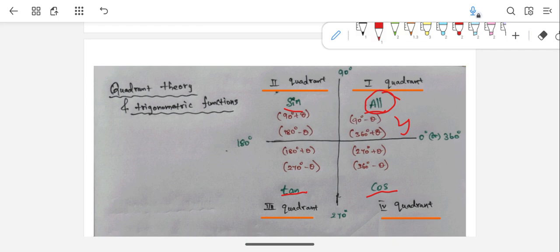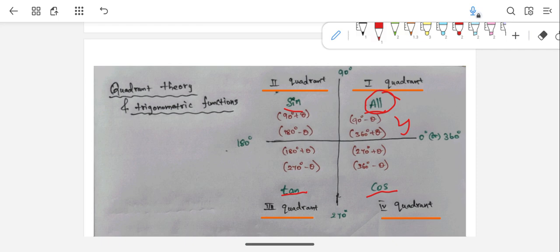It can be sine, cos, tan, cosecant, secant, cot, any one of these six. If its angle is in the format of 90 minus theta or 360 plus theta, then you can be sure that the result will be positive only. It can't be negative.